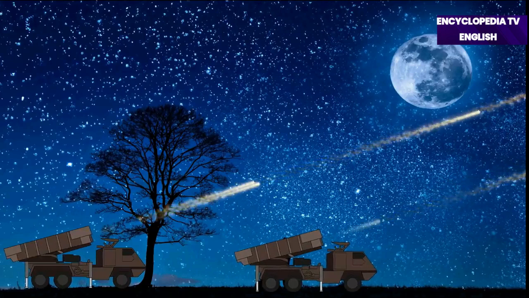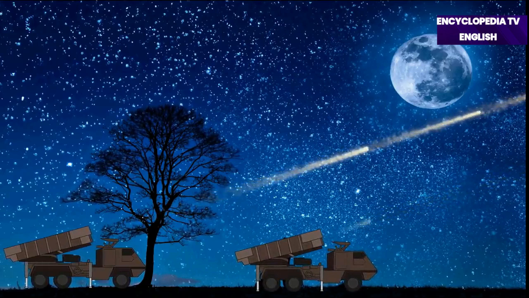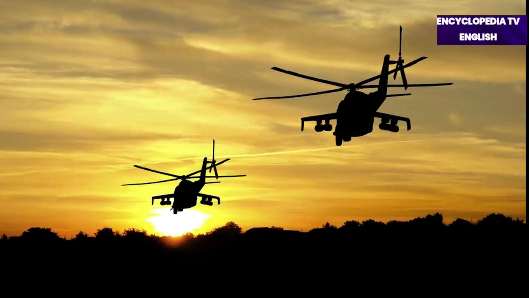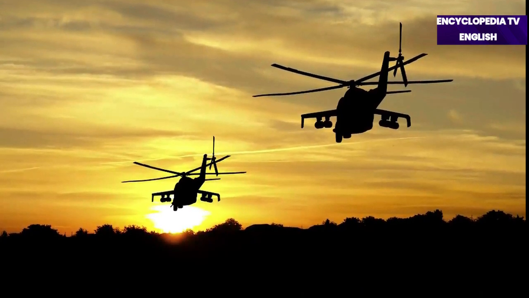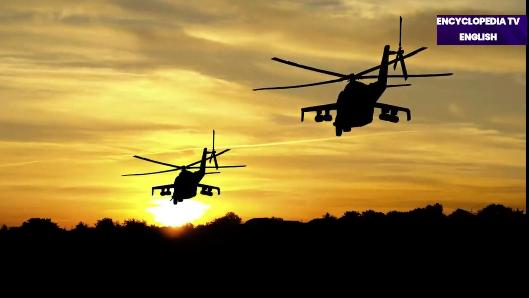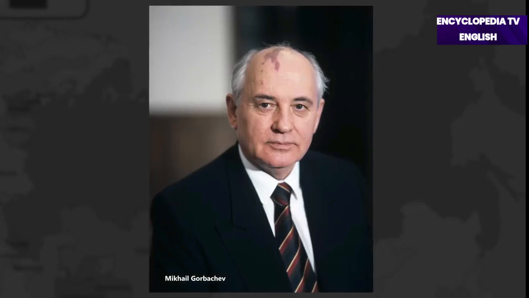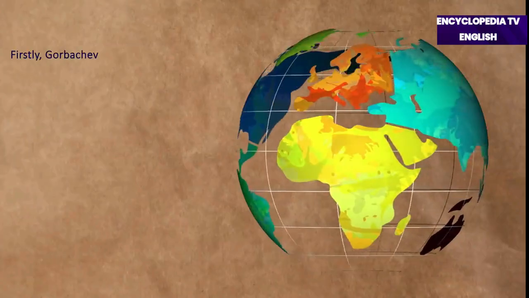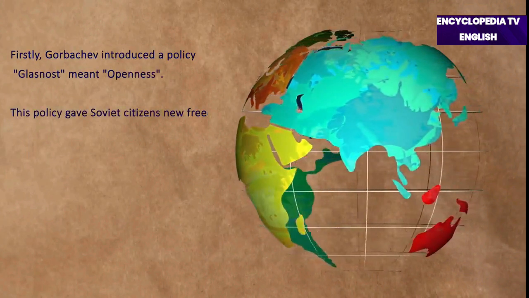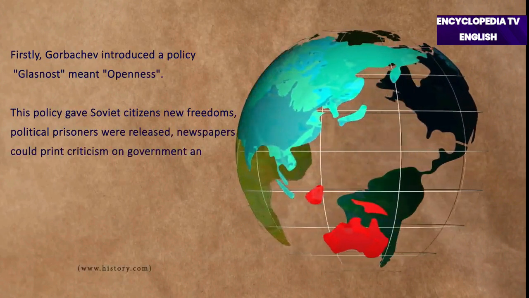Due to the poor economy, it was difficult for the Soviet Union to compete with the United States in the arms race. To top it all off, the Soviet Union jumped into an unnecessary war in Afghanistan in 1979, which made the situation worse. In these circumstances, in 1985, Communist Party politician Mikhail Gorbachev emerged as the leader of the Soviet Union. Therefore, in this situation, he first adopted the policy of glasnost, openness, to give some freedom to the citizens. During his time, political prisoners were released.